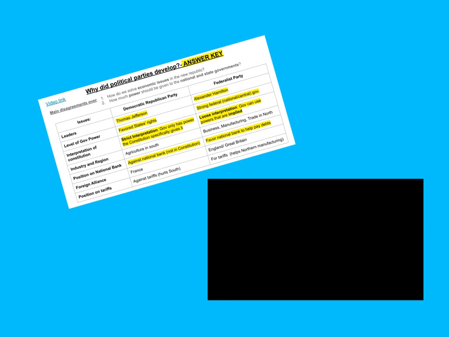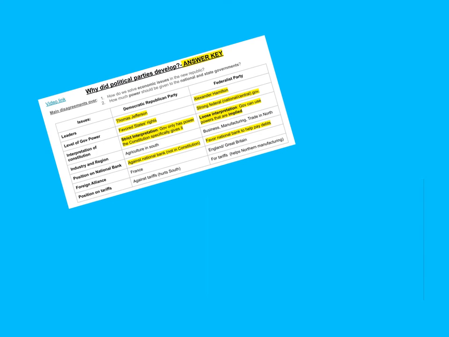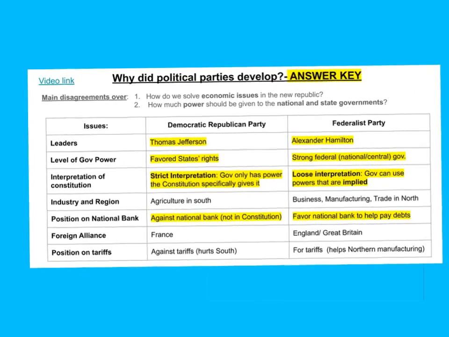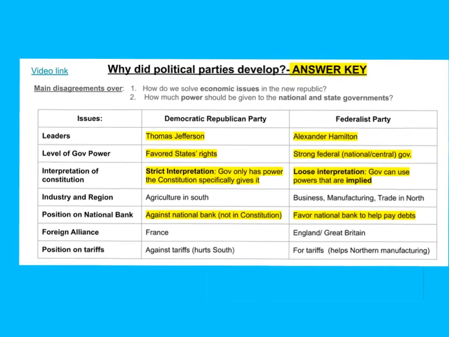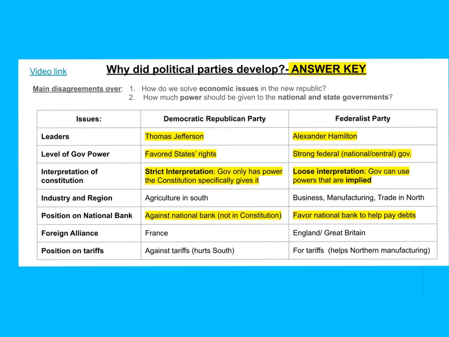Okay, so lastly, the other topic you guys struggled with was the formation of political parties. Primarily why the political parties formed, what they were disagreeing about, and so forth. So remember, we have our two political parties, Federalists and Democratic Republicans. I've put the little chart there just to review and refresh your memory.